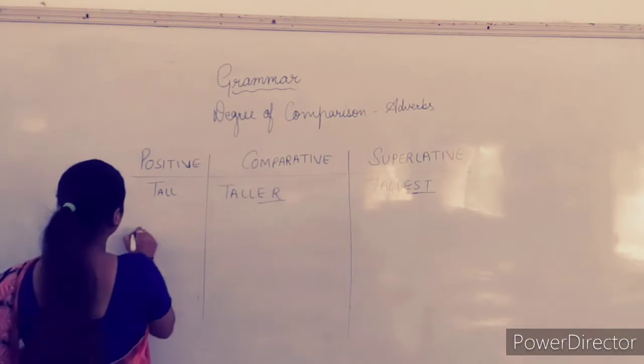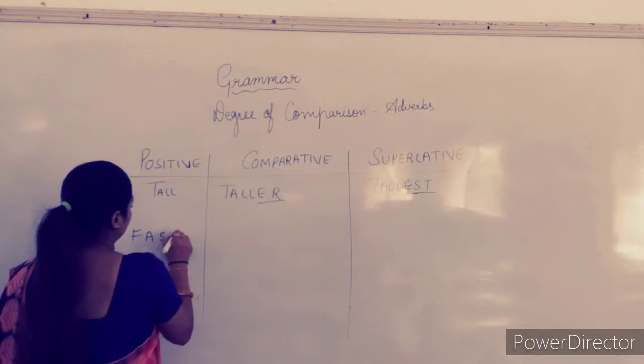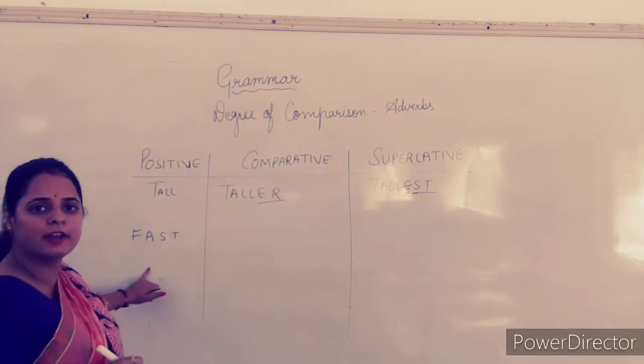Again, one more word: fast. Right? No changes in fast.